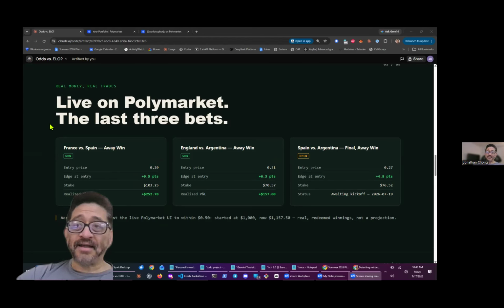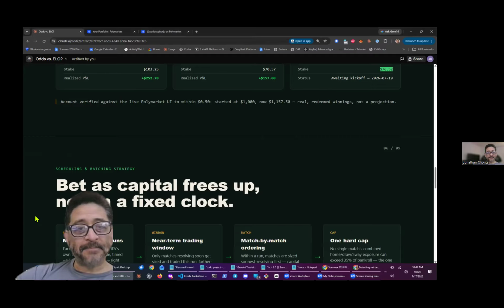So we got lucky on the last 2 matches because the underdogs won. Spain and Argentina were the underdogs, but the model bet on them anyway. England was overhyped. We won both of the semifinal bets, and our final bet is still in progress, waiting for that to happen on Sunday.